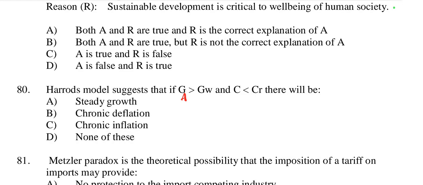When actual growth rate is greater than warranted growth rate, or we can say actual capital is less than required capital, it creates chronic inflation in the economy. So actual greater than warranted creates chronic inflation, or a huge amount of inflation, in the economy. So option C is the right option.